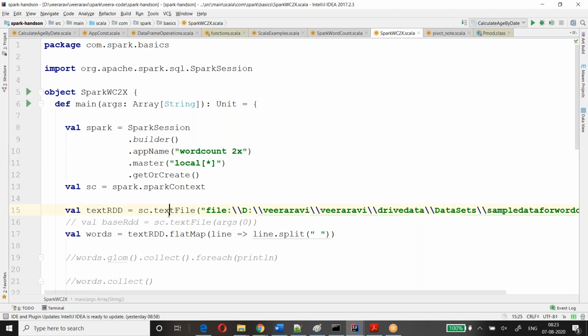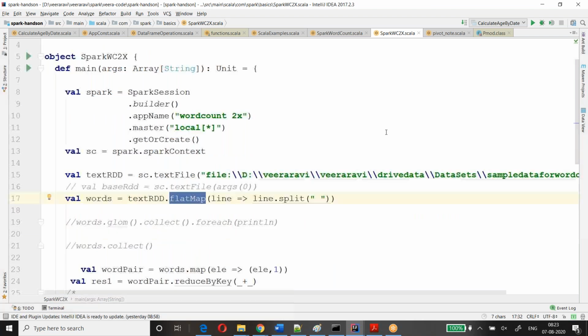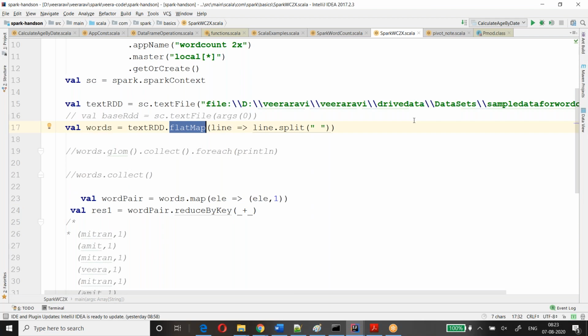Like we read the file, then applied flatMap, then map, then filter, distinct, then groupBy or reduceBy.